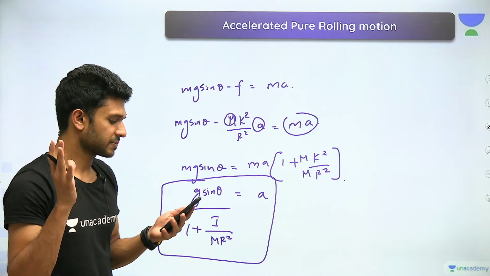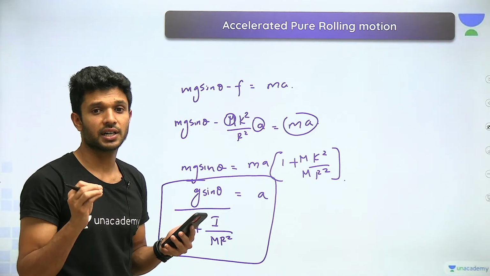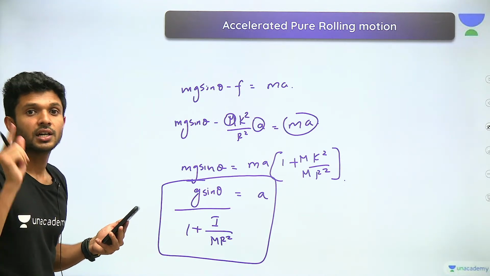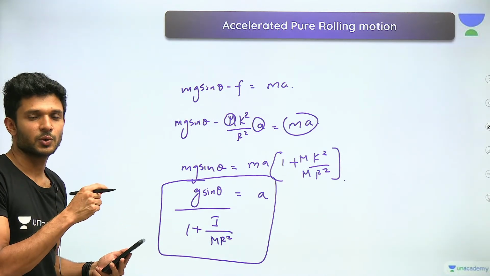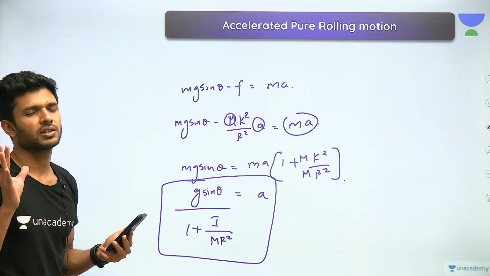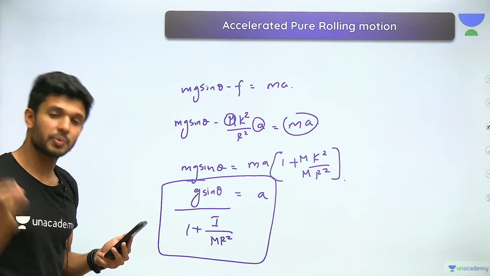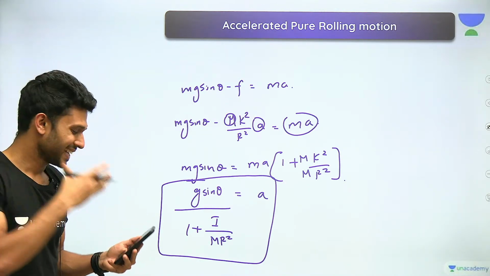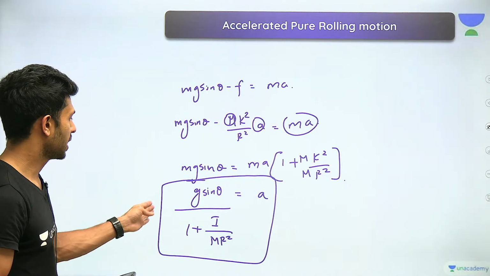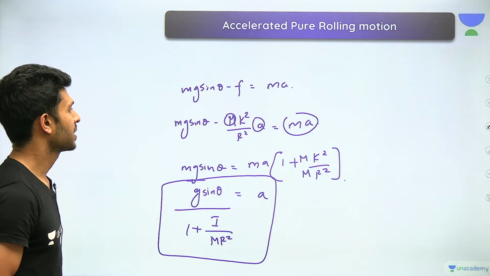Is this clear? It is so much important. I don't want any one of you to forget, and I don't want anyone not to write this particular equation in your paper. Everyone please do write this equation. Very important equation. Acceleration is equal to g sine theta divided by 1 plus I divided by mr square.